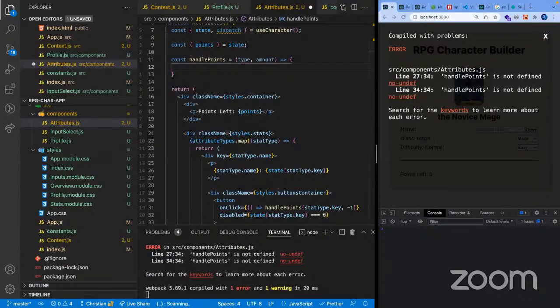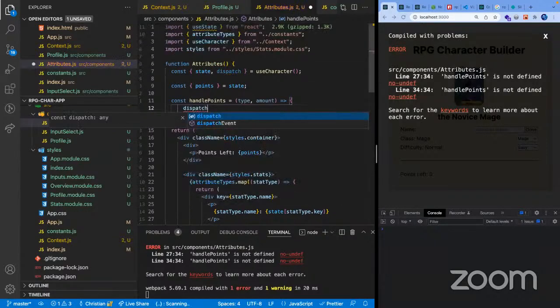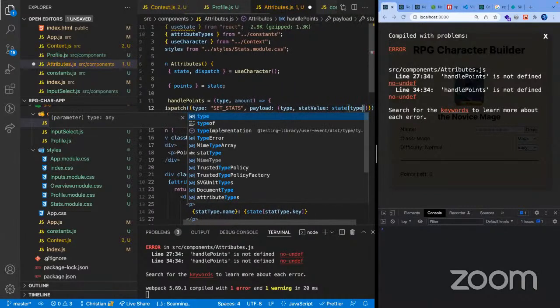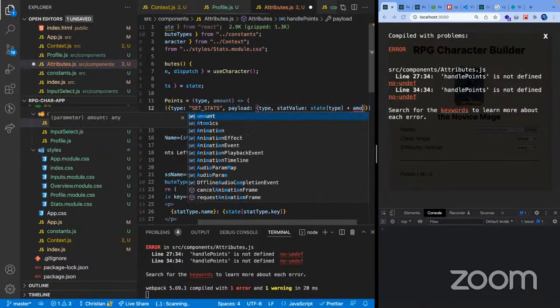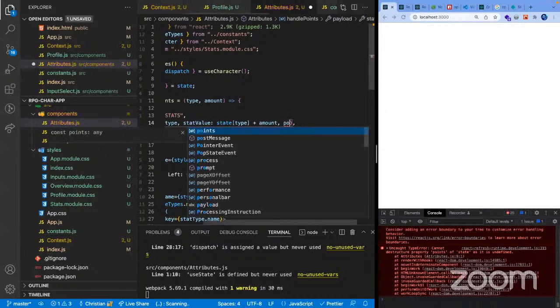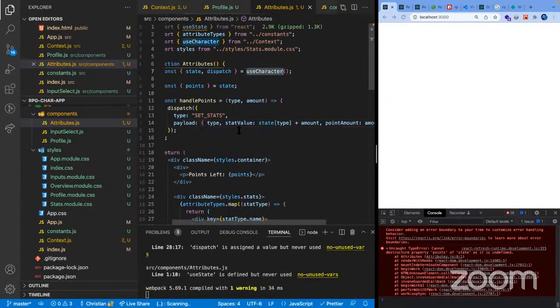Okay. And then from there, let's see. Input attributes. We're just gonna use our dispatch to actually use that case we added earlier, which is set stats. And then our payload, which we would have our type of just type, and then stat value of state that type equals plus amount. Okay. And then also actually a point amount, which should be just passing the amount itself. So we have our type and then the new value for that type and then the point amount.